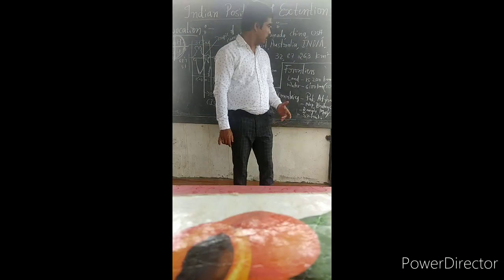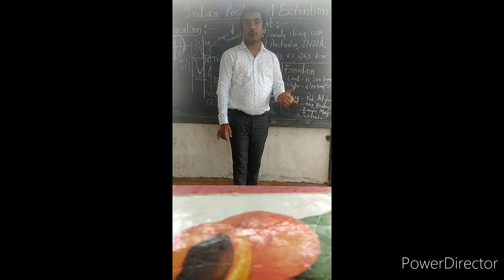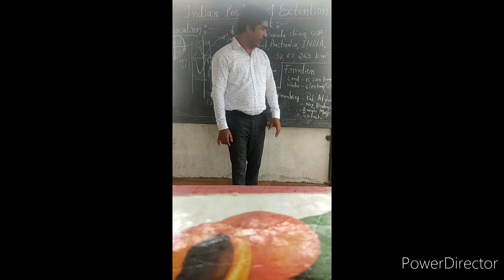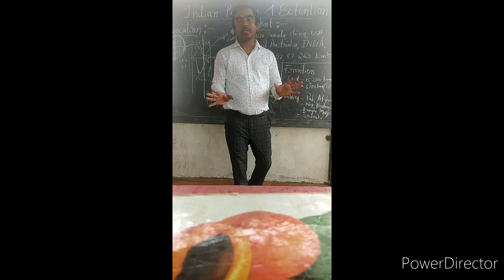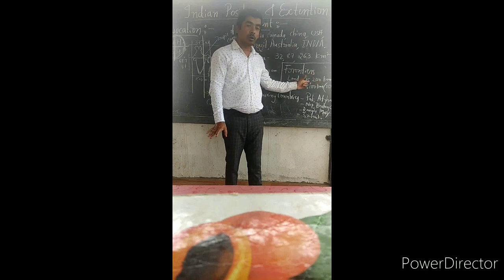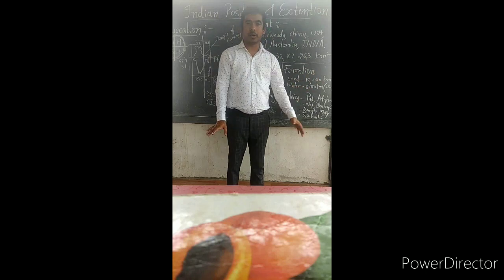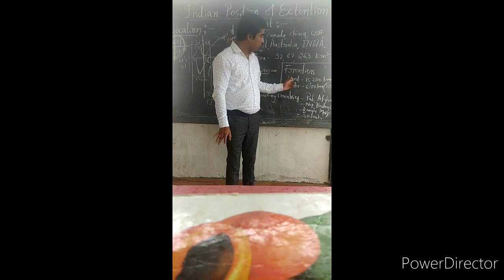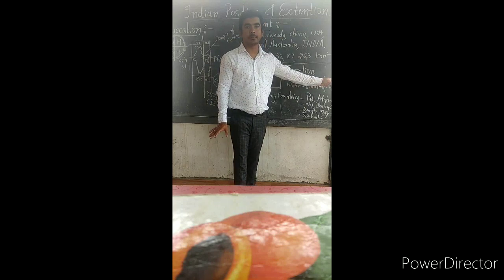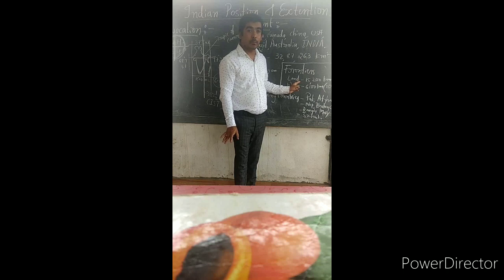Children, now let us see the frontiers of India. Frontiers means boundaries of India. Well, India has got both land and water frontiers. Land boundaries as well as water boundaries. So India's land boundary is about 15,200 kilometers.